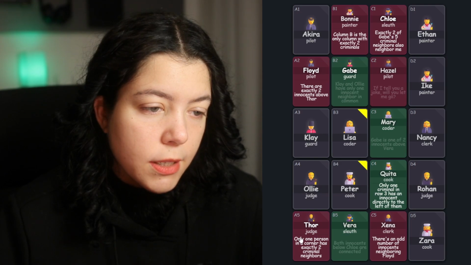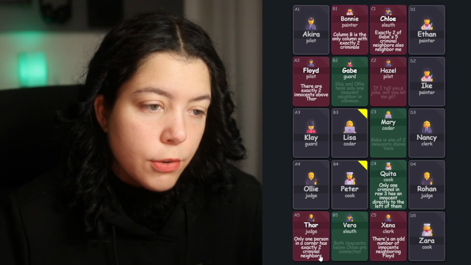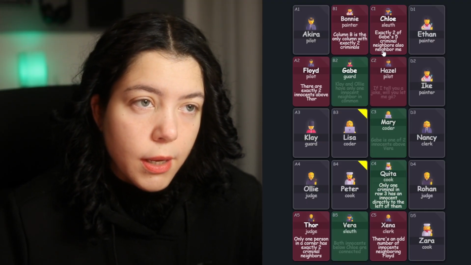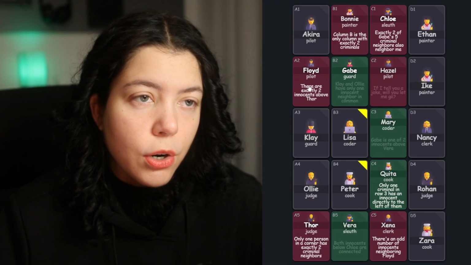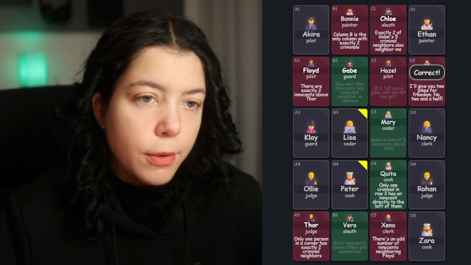Only one person in a corner has exactly 2 criminal neighbors. That's Akira. Akira has 2 criminal neighbors, which means that Ethan needs one more criminal neighbor because so far he has 2. And there's no way for Akira to have one more criminal neighbor because all of his neighbors are already revealed. So that means that Ethan couldn't be left with 2 and Ike has to be a criminal.